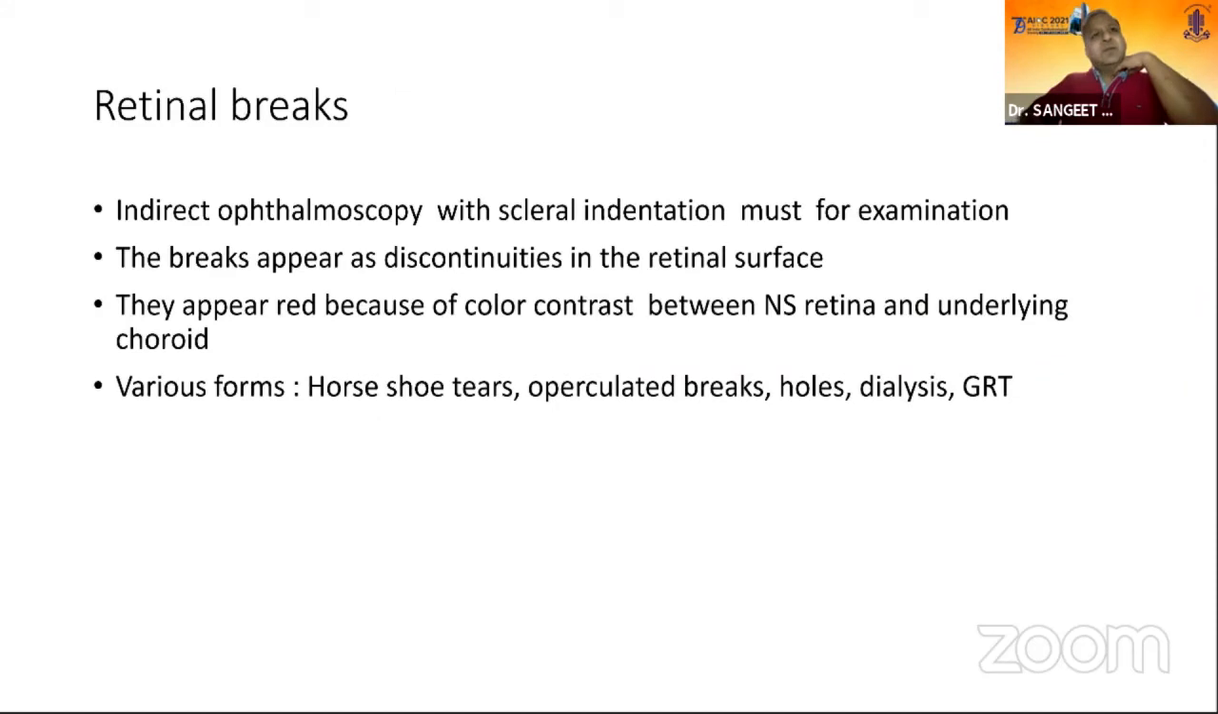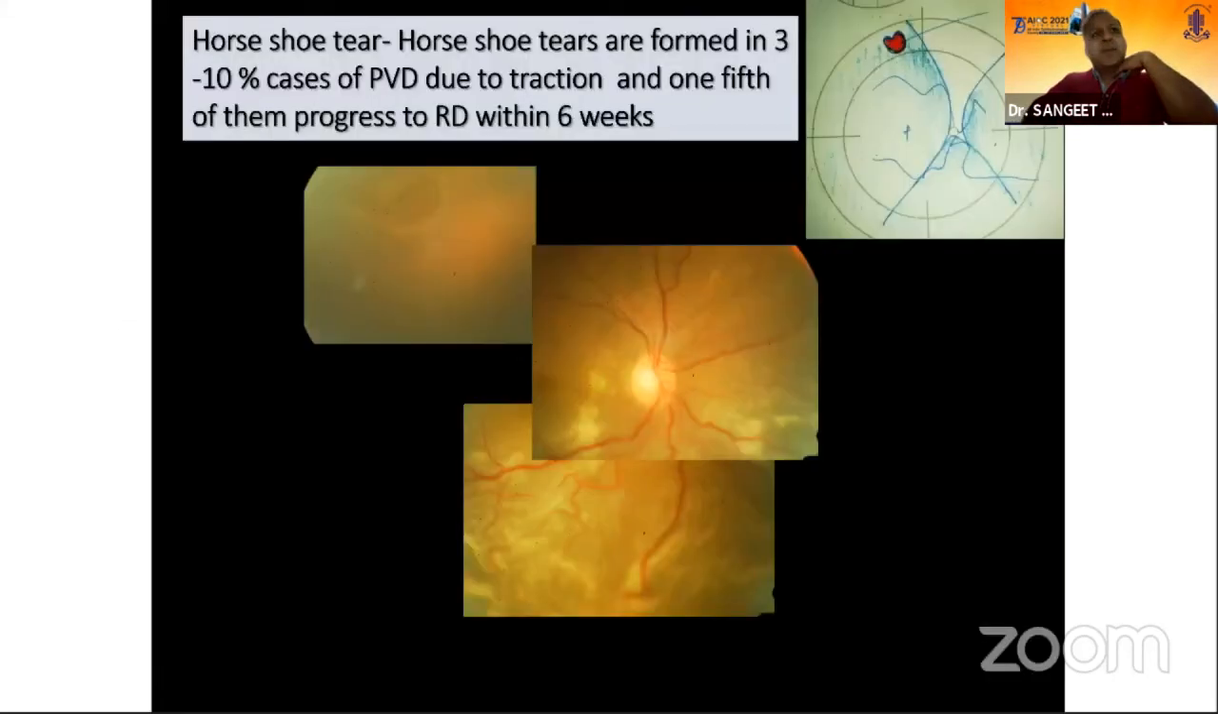These breaks do appear as discontinuities in the retinal surface, and they appear red because of the color contrast between the neurosensory retina and the underlying choroid. There are various forms of these breaks. They could be in the form of horseshoe tears, operculated breaks, holes, dialysis, or giant retinal tears. You can see these horseshoe tears, they occur in almost 7 to 10% of cases of PVD, and they are due to traction. And most of them progress to retinal detachment within 6 weeks.